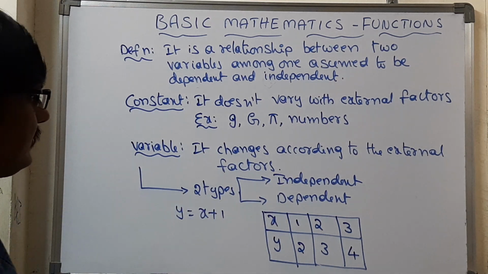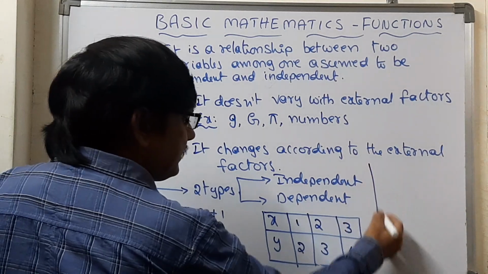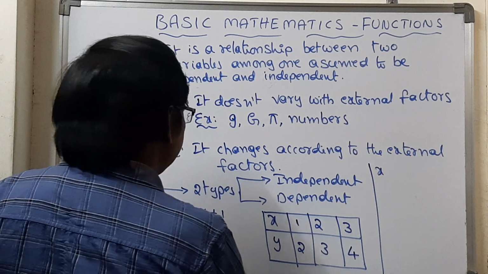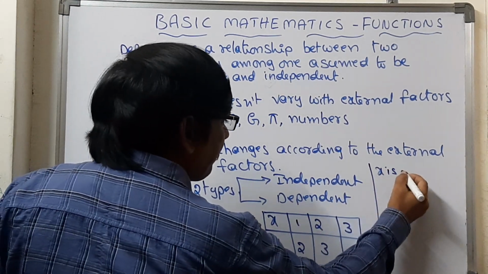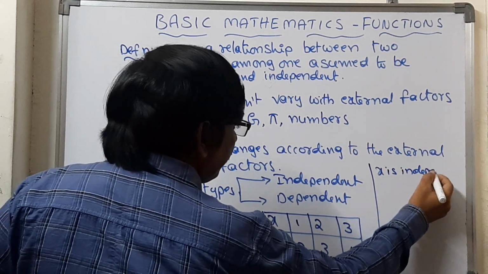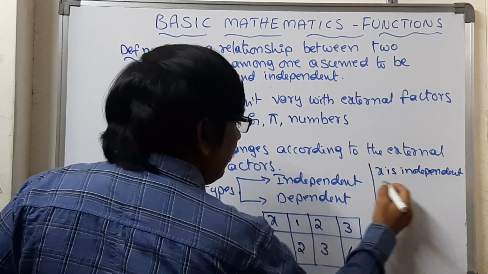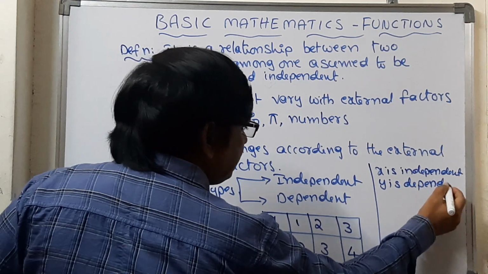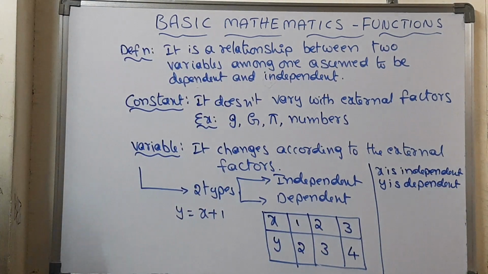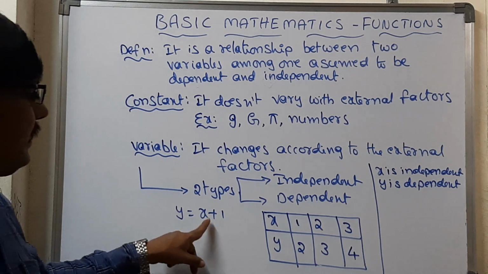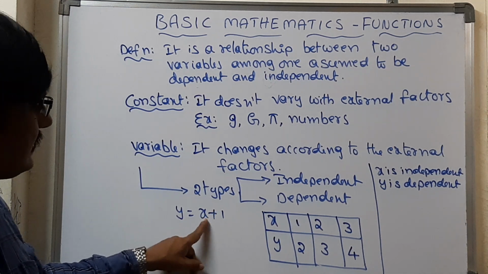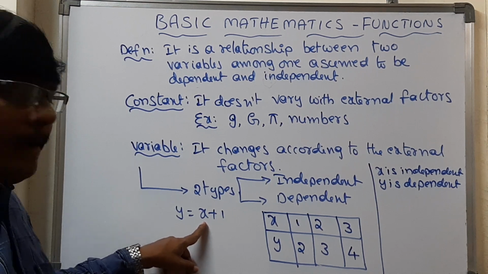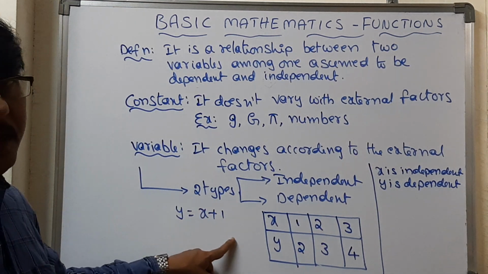Now let us write this expression here. x is independent and y is dependent. What is the meaning of y being dependent? The y value depends completely upon x. x is free, and randomly any number it can take. But y will be completely dependent upon x.